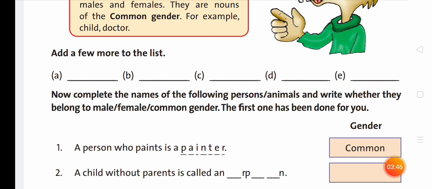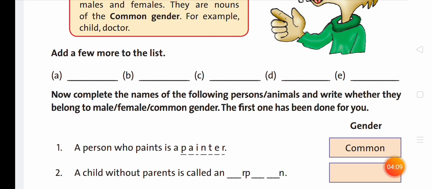Now complete the names of the following persons and animals, and write whether they belong to male, female, or common gender.